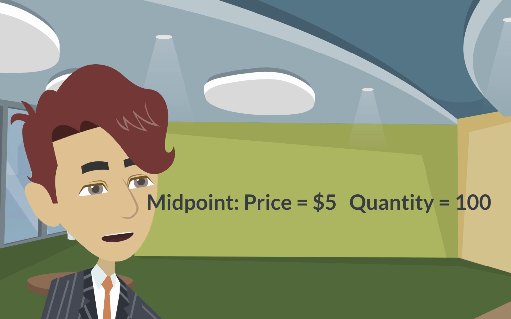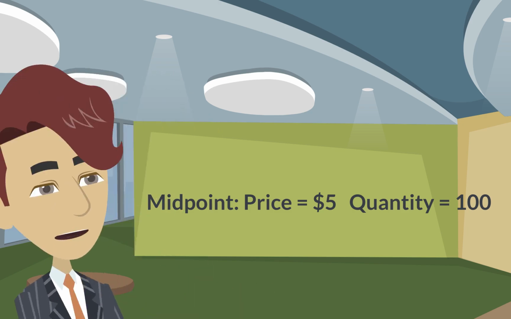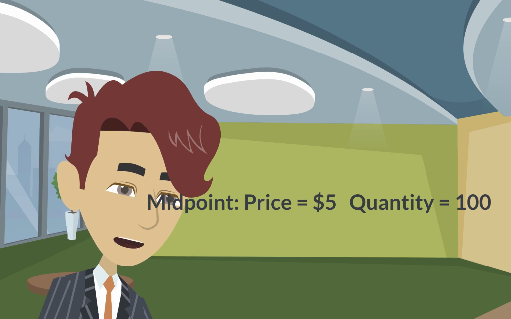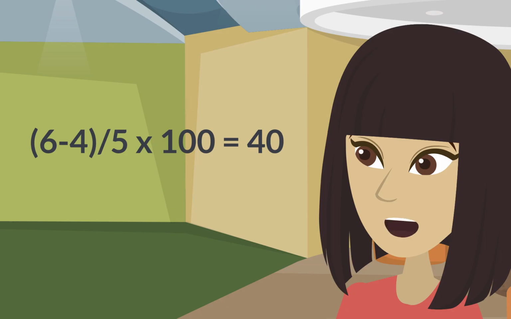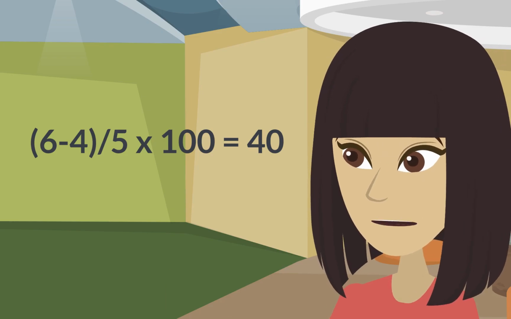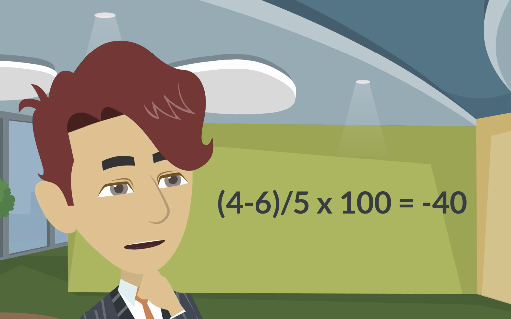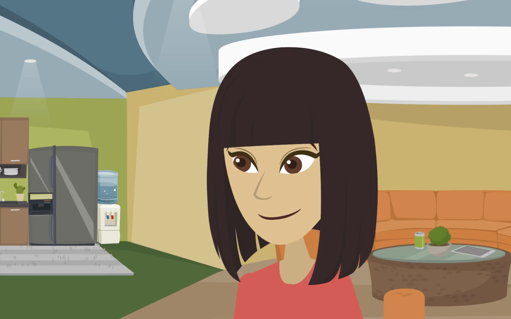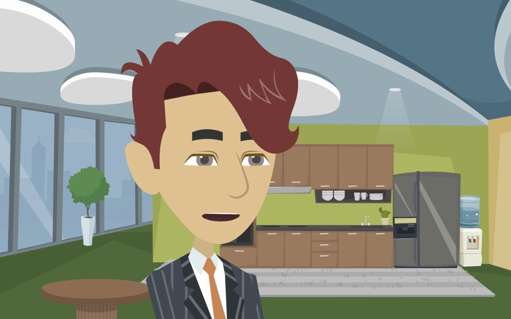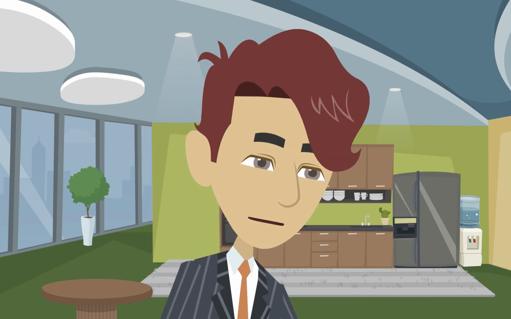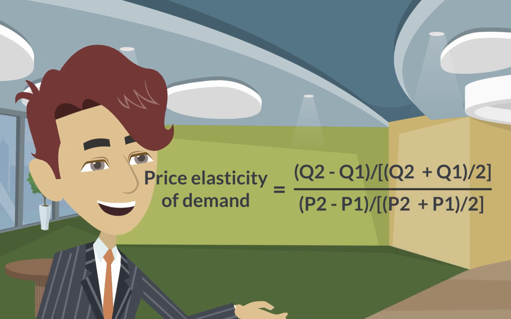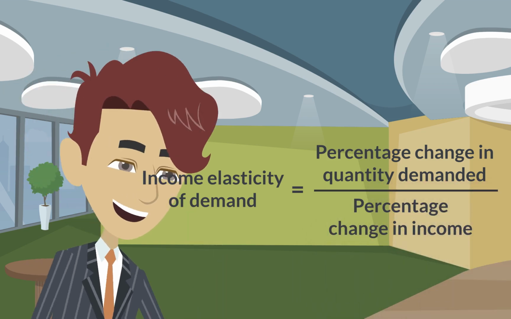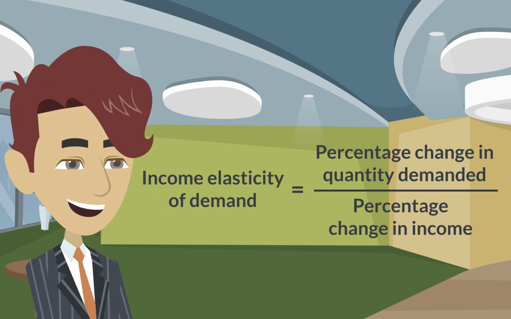The midpoint method calculates percentage changes, using the midpoint between the initial and final levels. For example, the midpoint between $4 and $6 is $5. So, a rise from $4 to $6 would be a 40% increase, right? Exactly. And going the other way, from $6 to $4 is also a 40% decrease. It gives a consistent elasticity of 1 in both directions. We can express the midpoint method with the following formula for the price elasticity of demand between 2 points, denoted Q1, P1, and Q2, P2.